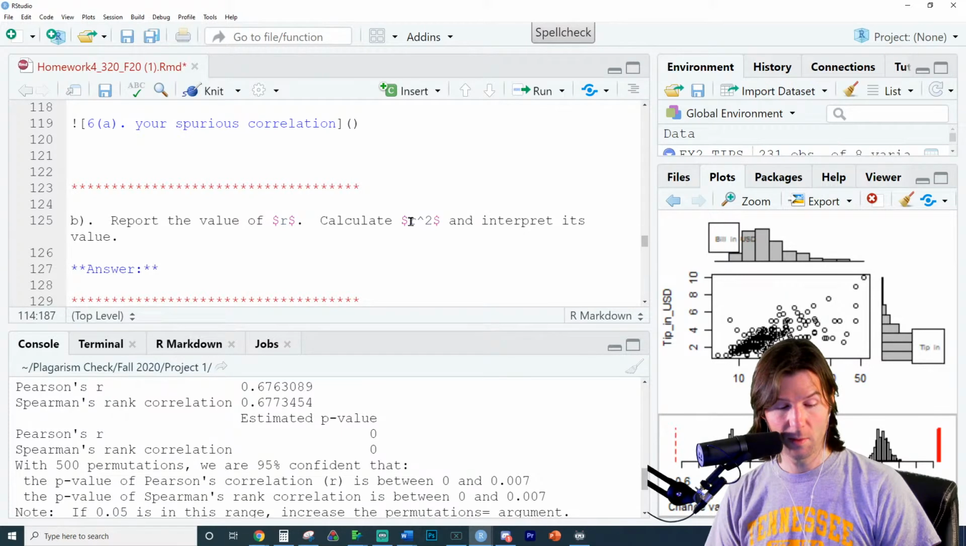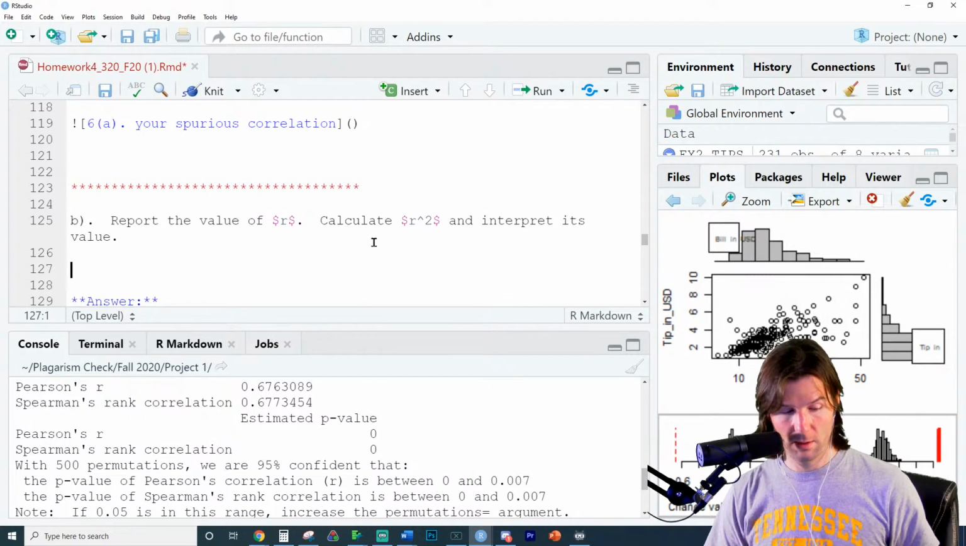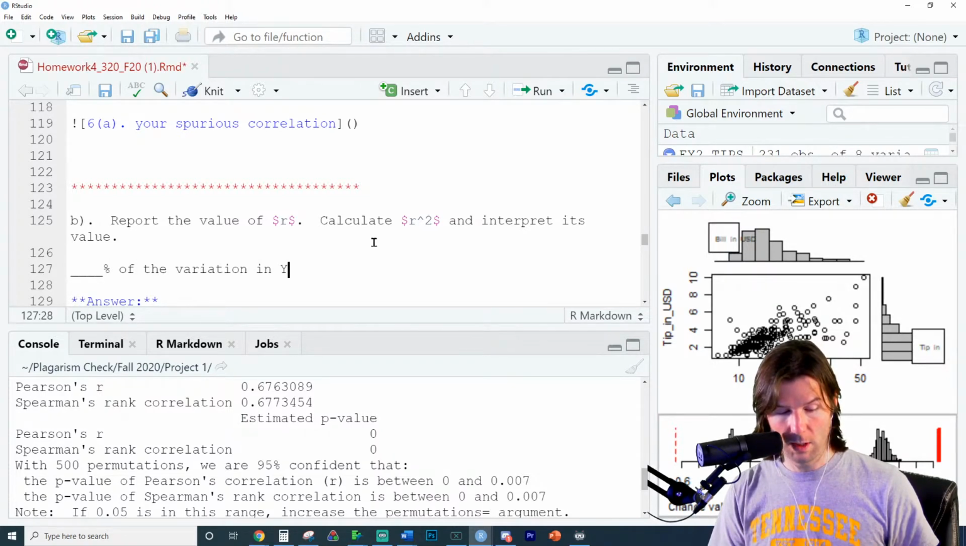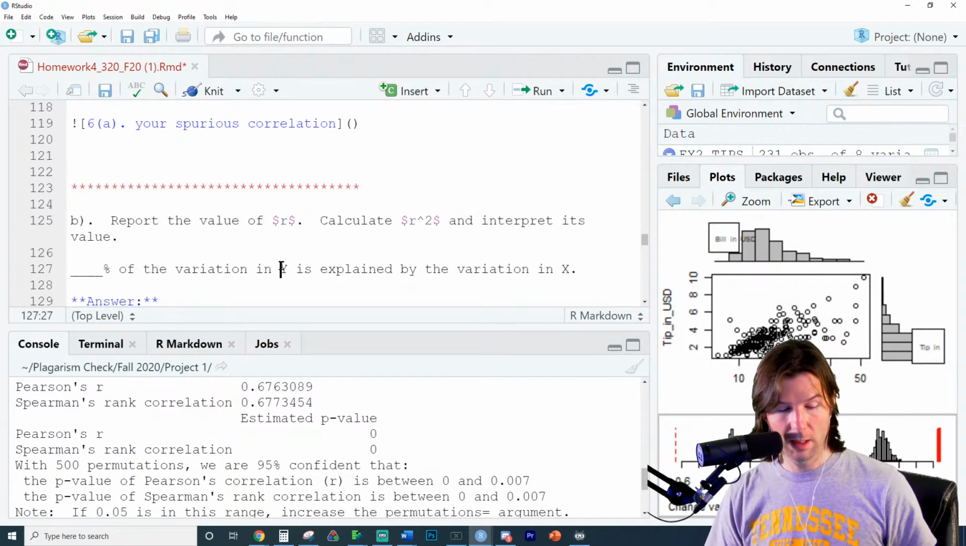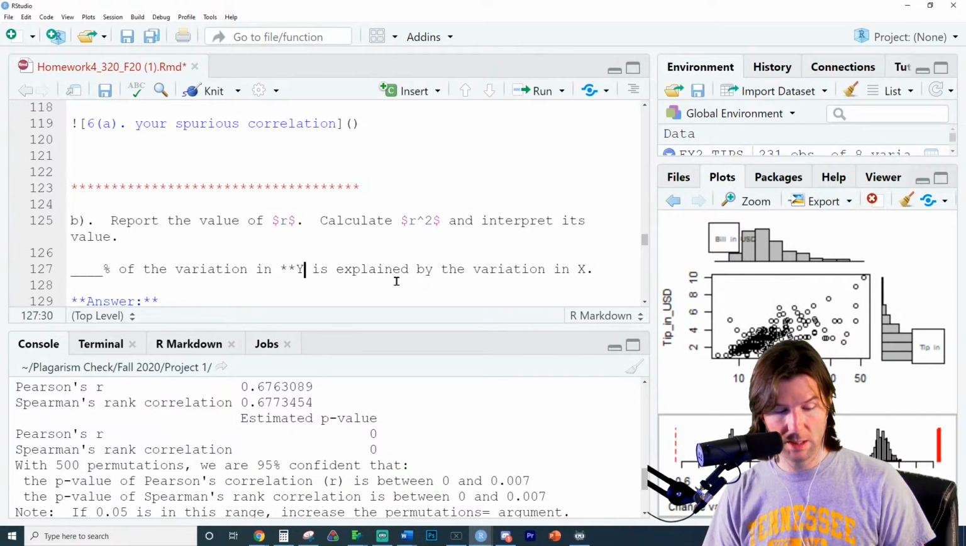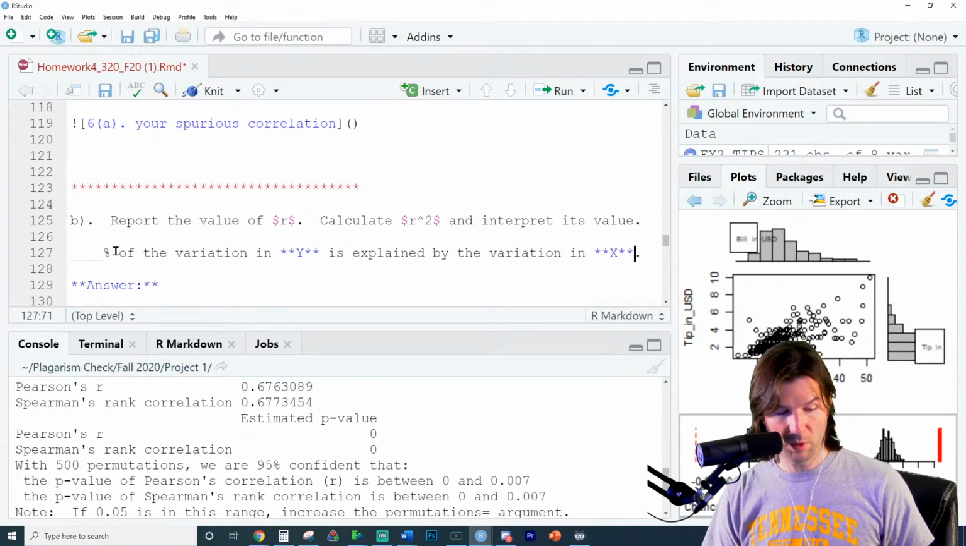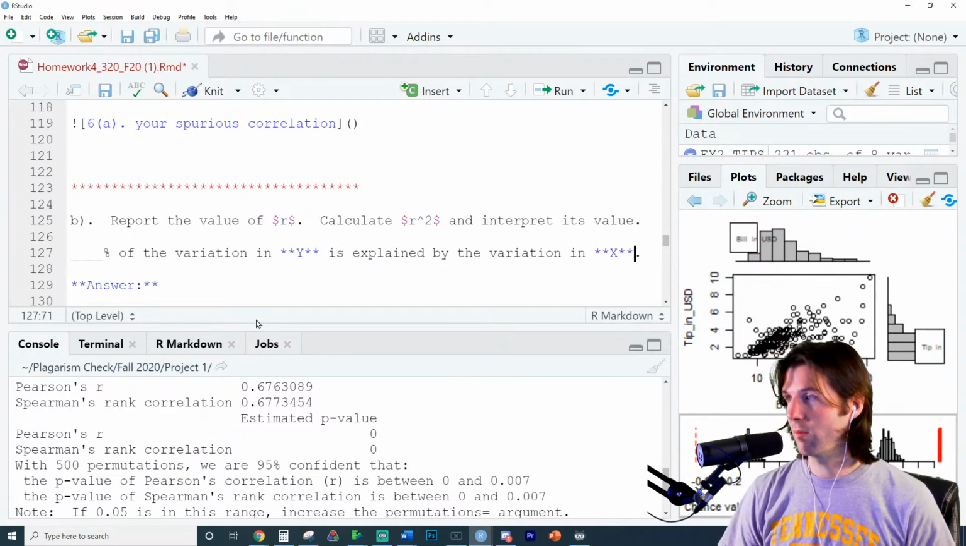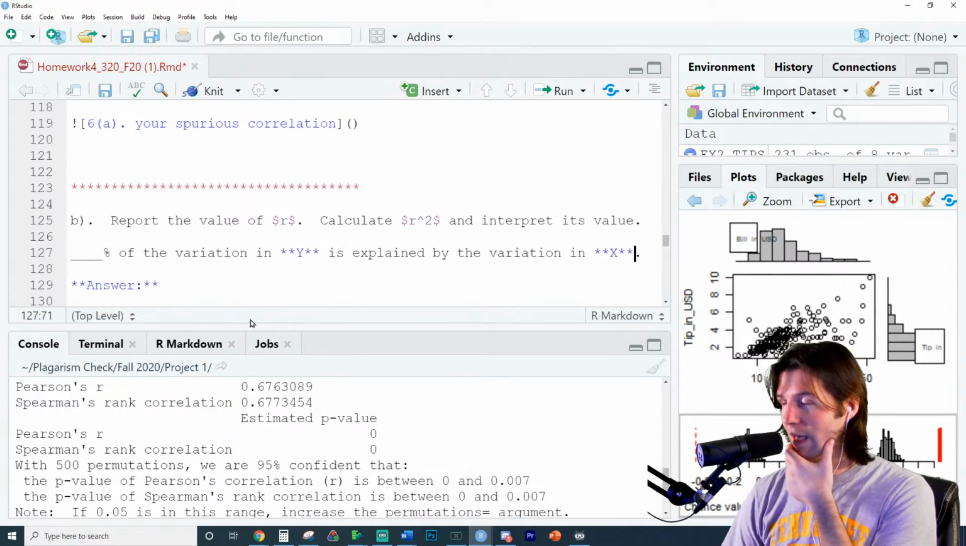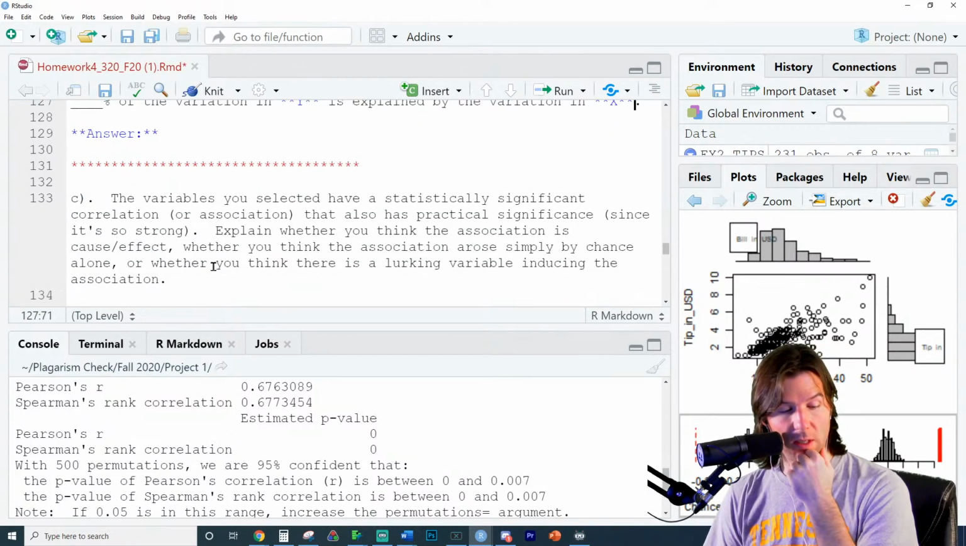Report the value of R, report the value of R squared, and interpret its value. Interpreting R squared is: blank % of the variation in Y is explained by the variation in X. Very key right here, and we should know that we're going to put in the values for what goes here. So blank % of the variation in Y is explained by the variation in X. Don't just write that. Make sure you have your values in there.